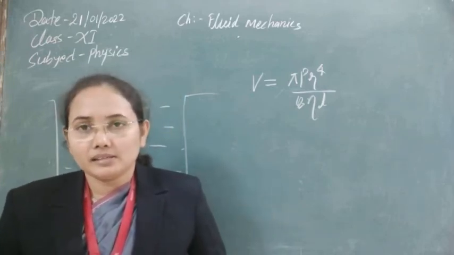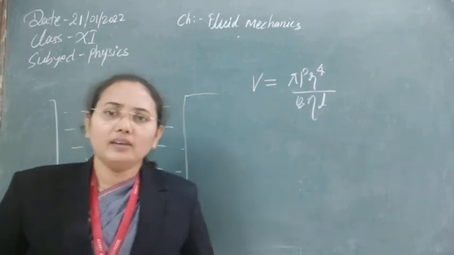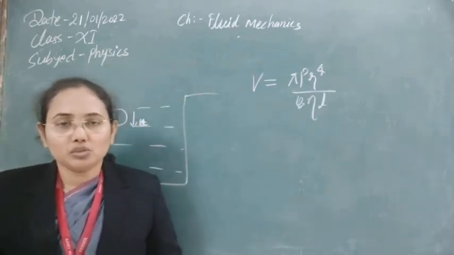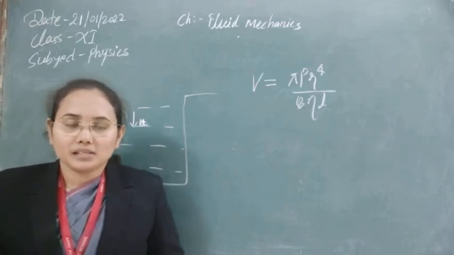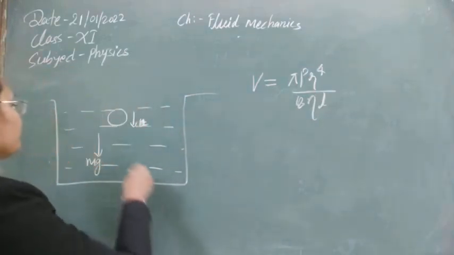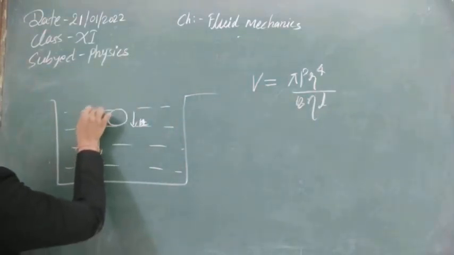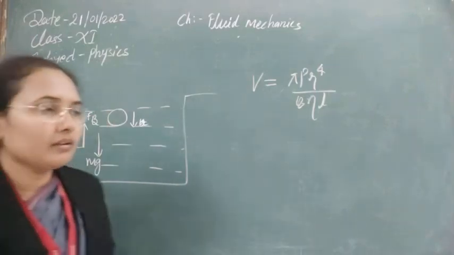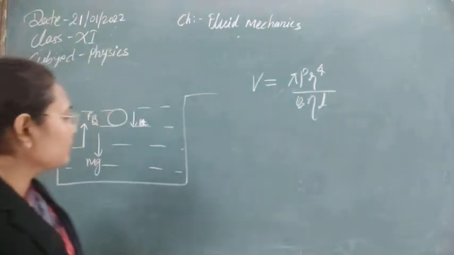So they oppose any kind of change in their position, so they apply some force against the motion of the ball. That is known as upthrust, or also known as buoyant force. That buoyant force will now act in the upward direction due to the movement of this ball. Third one is the concept of Stokes here.